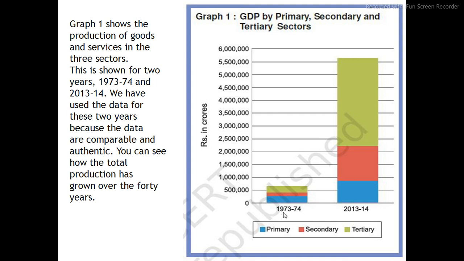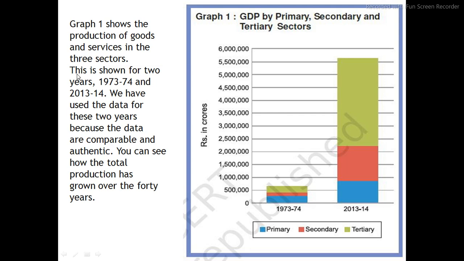The data is from 1973 to 74, and another year's data is 2013 to 14. When observing this graph, I request all the cadets to please observe it very carefully.